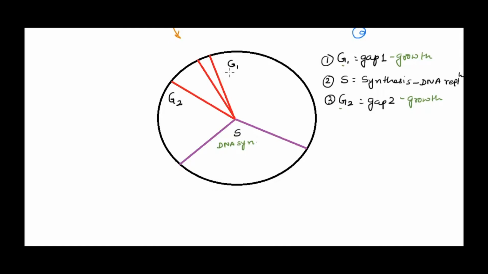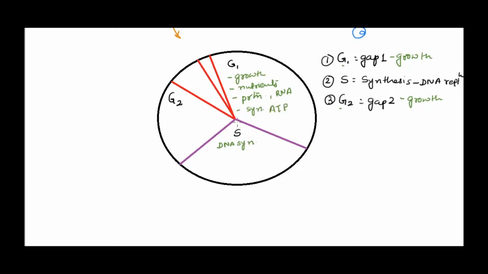So in G1 phase, what all happens? First of all, the cell needs to grow. So growth will occur. The cell needs to have all the nutrients. The cell has to be of adequate size. Okay, the cell should grow to enough size. Then there will be a lot of protein synthesis, because DNA synthesis will require a lot of proteins. Proteins are needed, so of course a lot of RNA synthesis will be there. And of course you need energy, so a lot of synthesis of ATP also will be there.